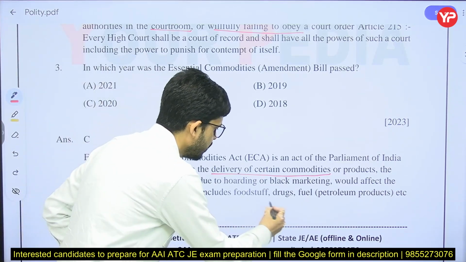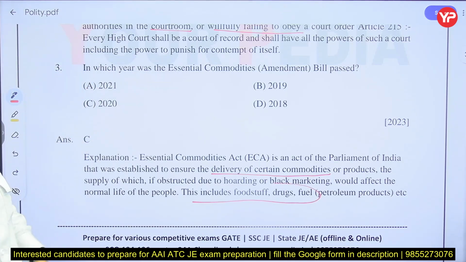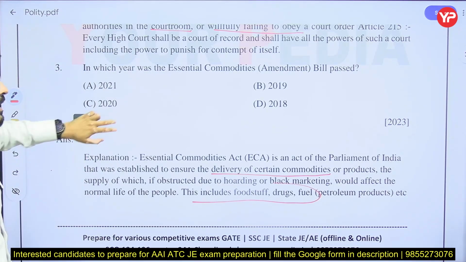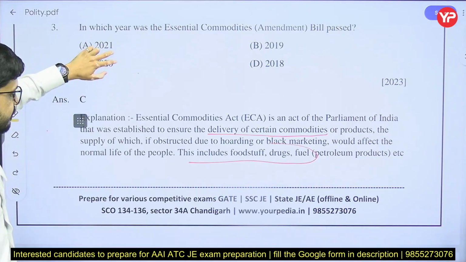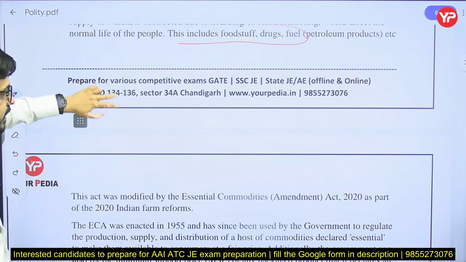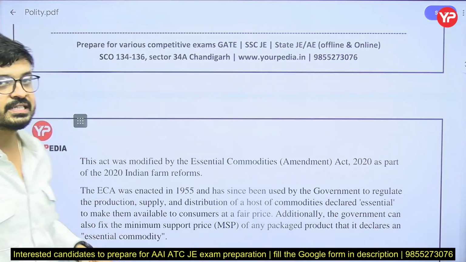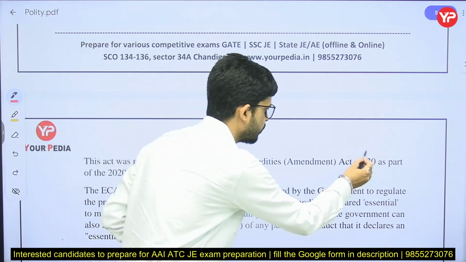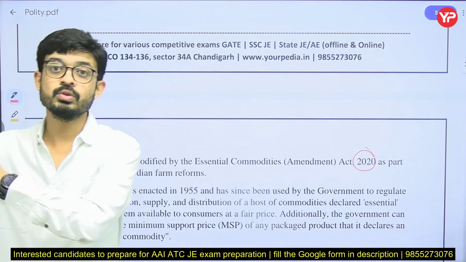That is called essential commodities, which came in the year 1955. Firstly it came in 1955, then it was amended, meaning some changes in the act were done in 2020, but the question came in 2023.